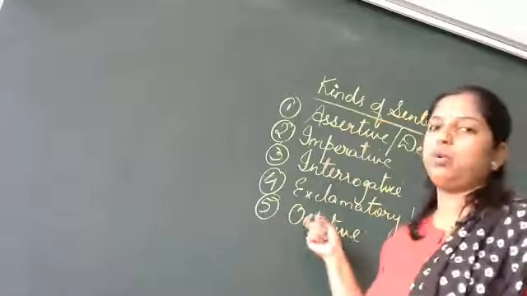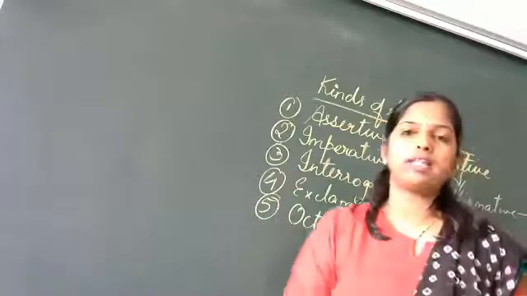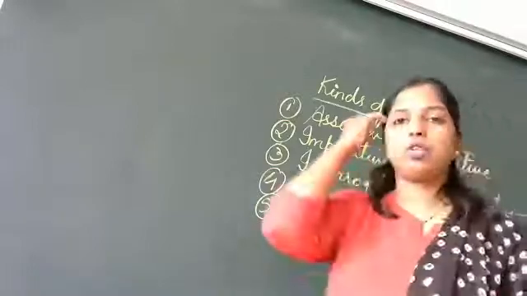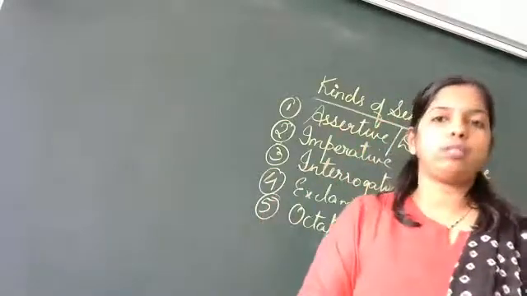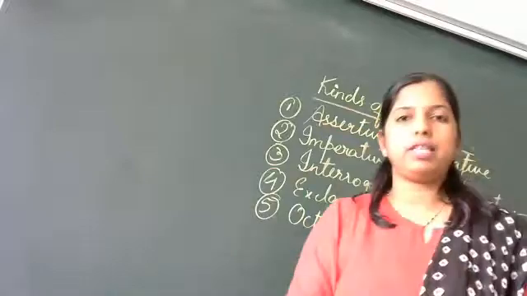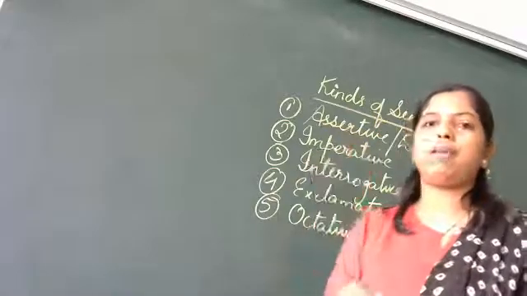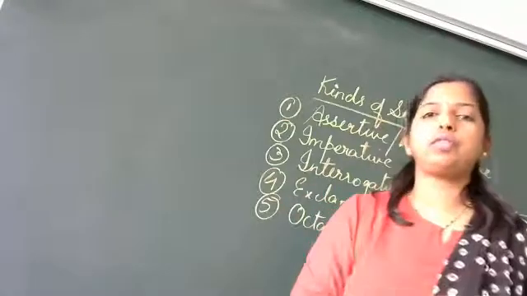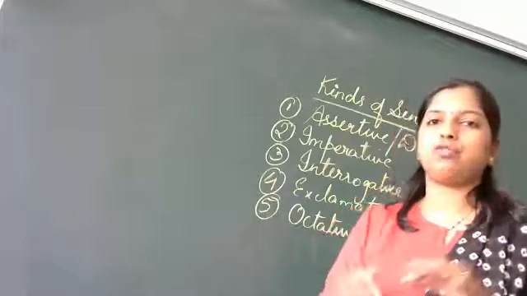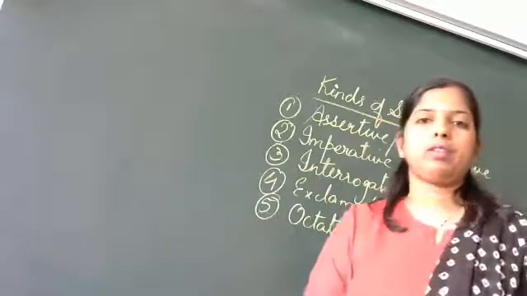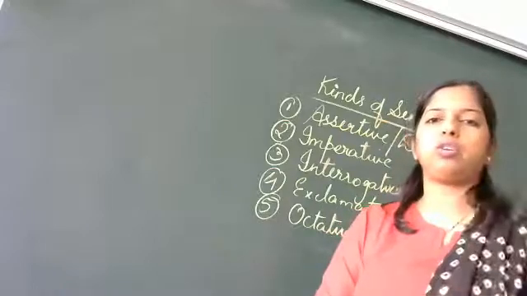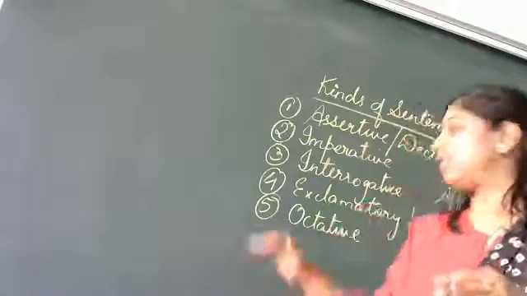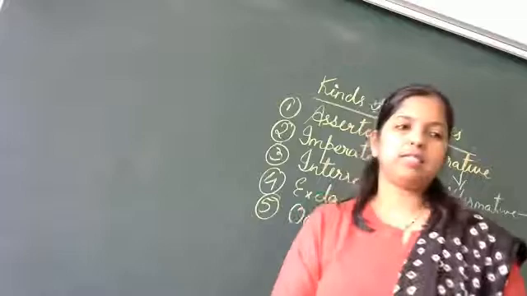Okay, optative. This is something new, I think so, but this was there in your 8th standard book. If you have learned or you remember, I don't know. Optative is showing us about a wish or a prayer or a curse. Okay, when we say, may God bless you. So this is a wish we are making for others. Prayer, oh God, please help me. Please bring me out of this situation. So such sentences which are having a wish or a prayer or a curse, may you fall into the ditch, or may he meet with an accident. This is a curse which we are just giving to others. So such sentences will go under optative sentences.